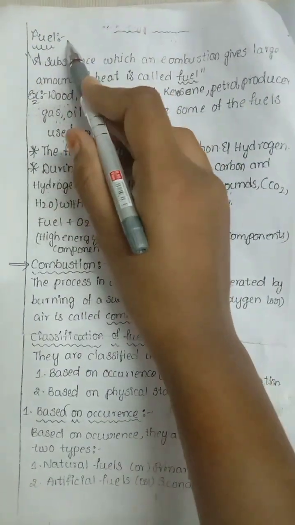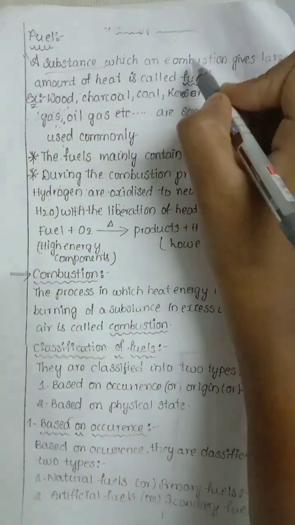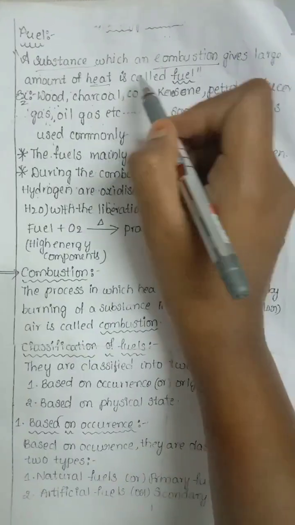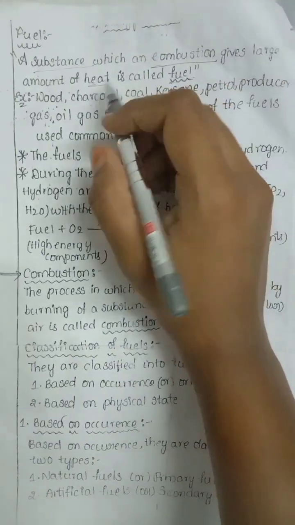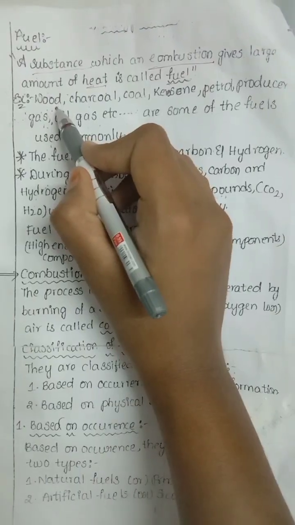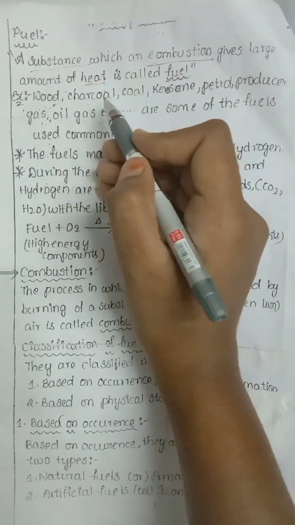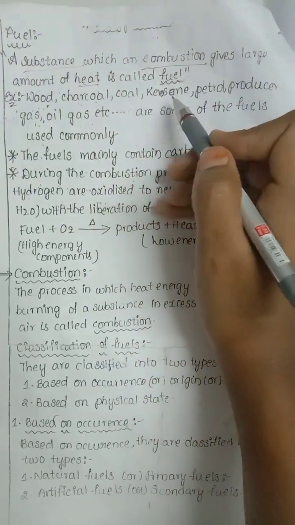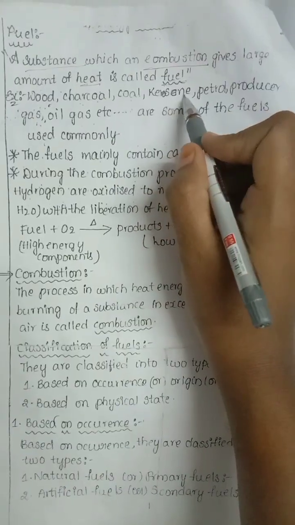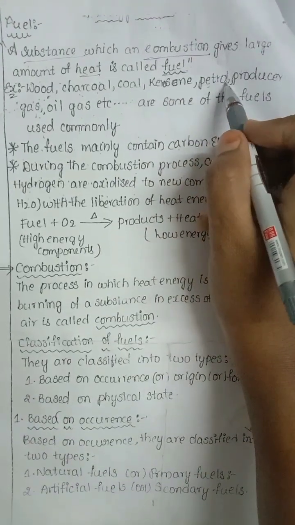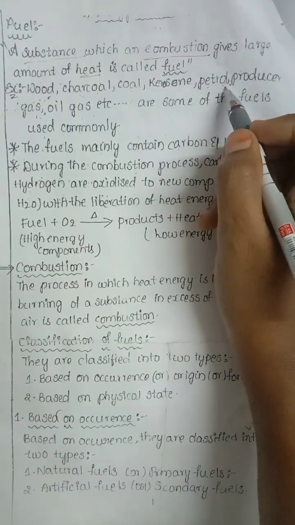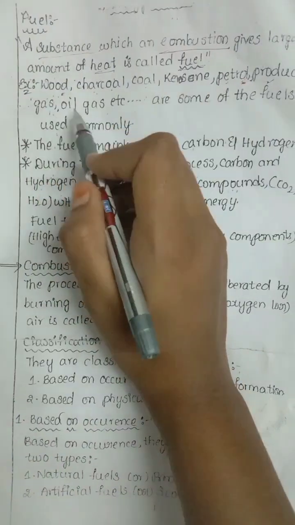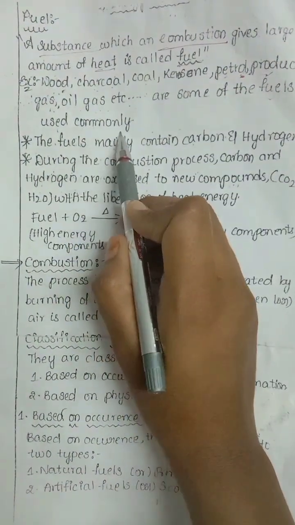First, we need to understand what a fuel is. It is a substance used for combustion, for burning purposes, and it produces a large amount of heat. Wood is a fuel. It is a substance used to burn and to heat, and we also get coal. Charcoal is a type of coal. Kerosene is used to burn wood items and sticks and other items. Petrol is also a fuel. It is used for vehicles. These are some types of fuels we use commonly in our day-to-day life.